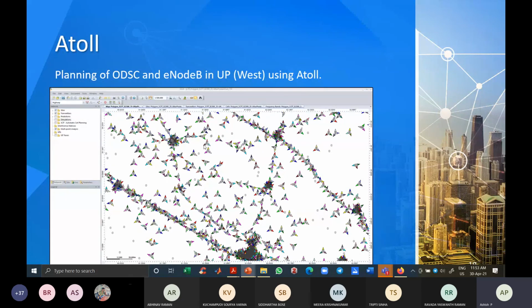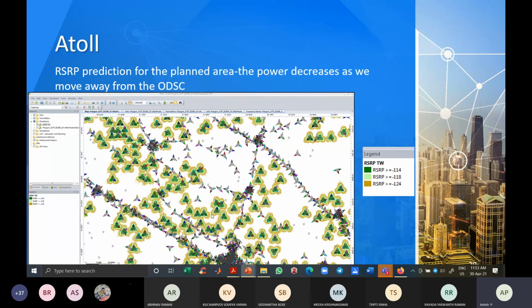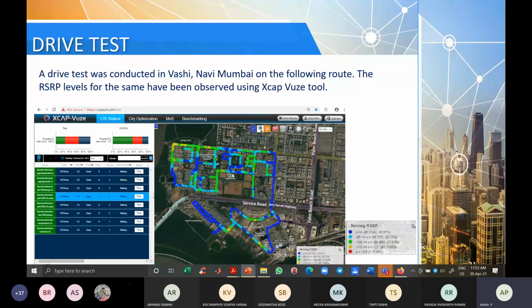So these triangular things are the towers. At these places, if you put the towers, then this kind of coverage can be expected. These green things are the area which it is covering. Like this we will do for the entire city.